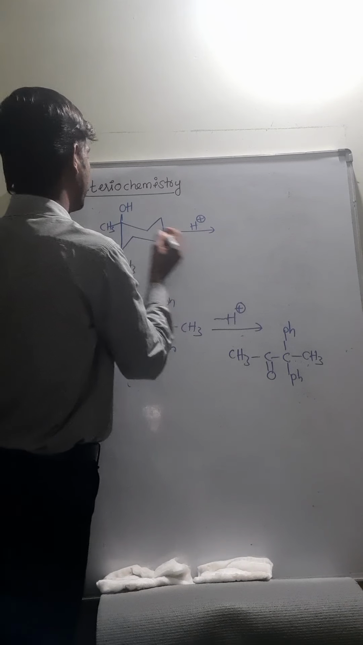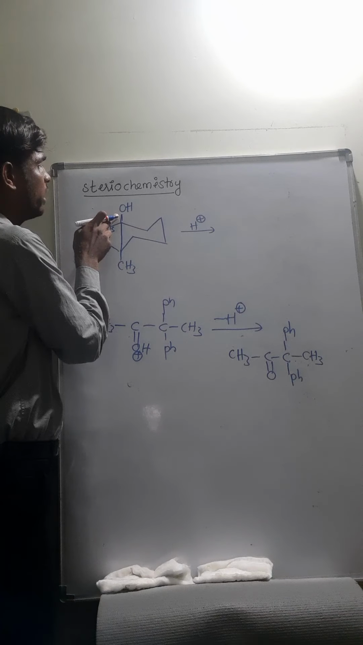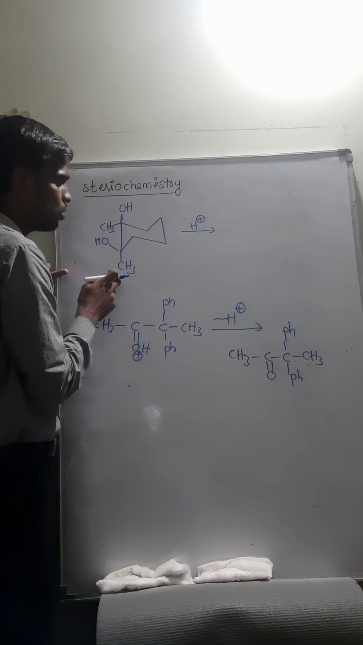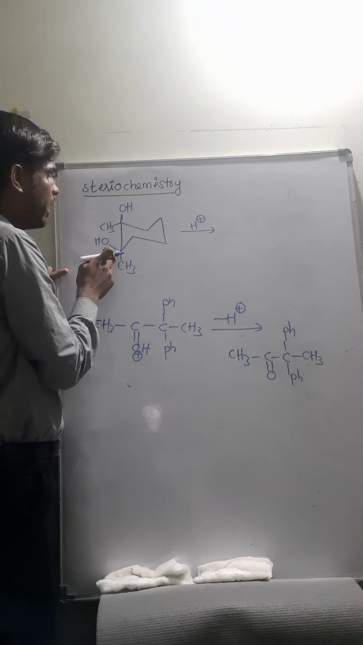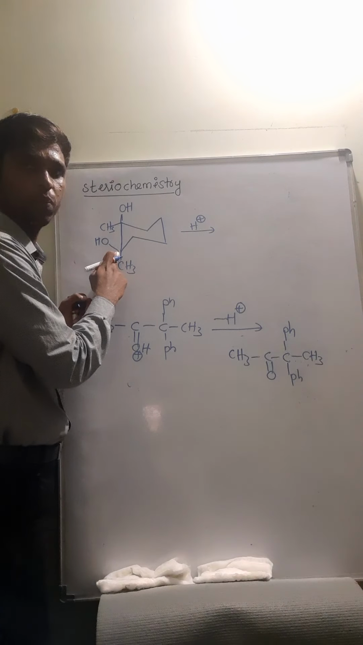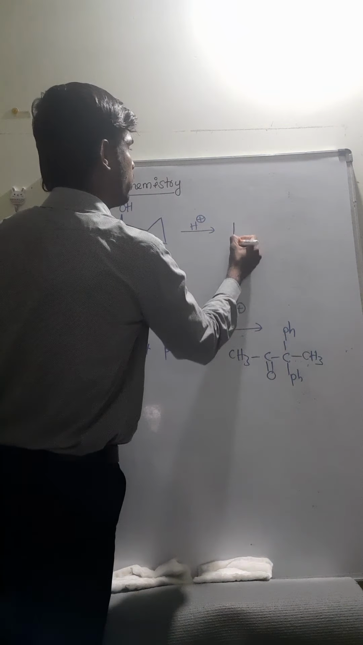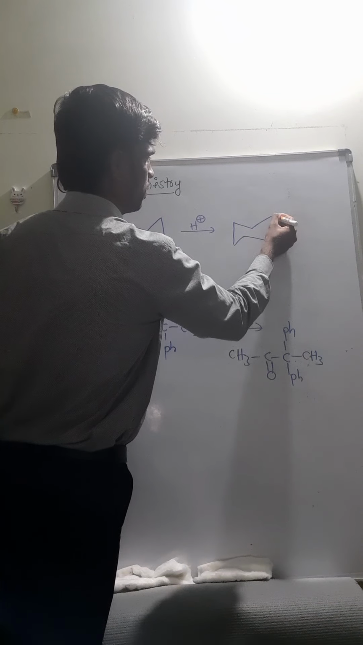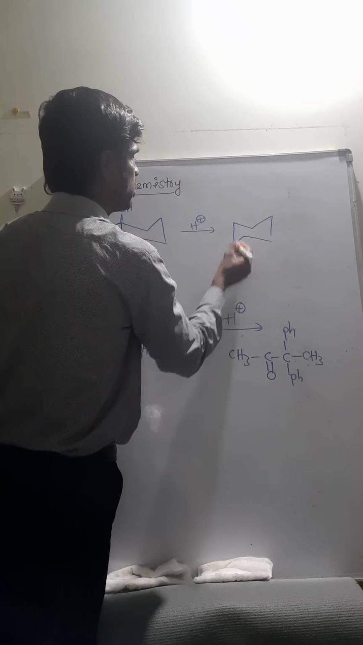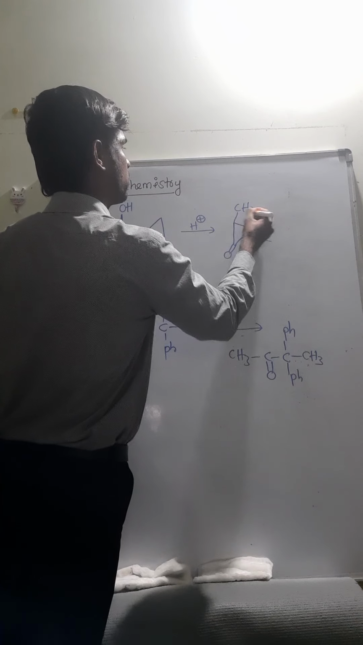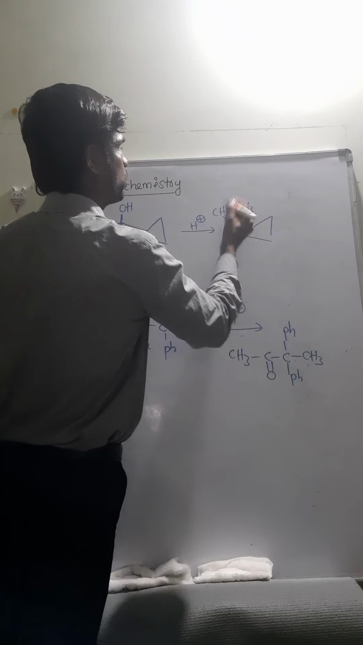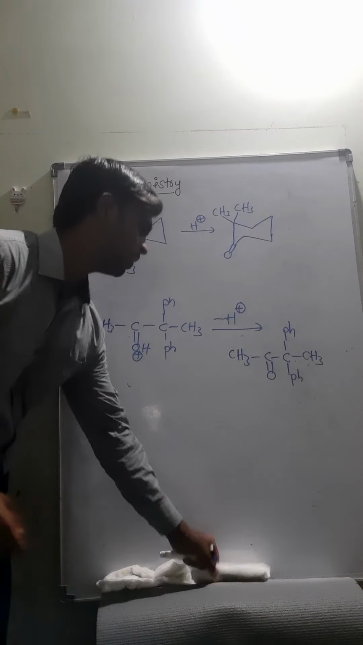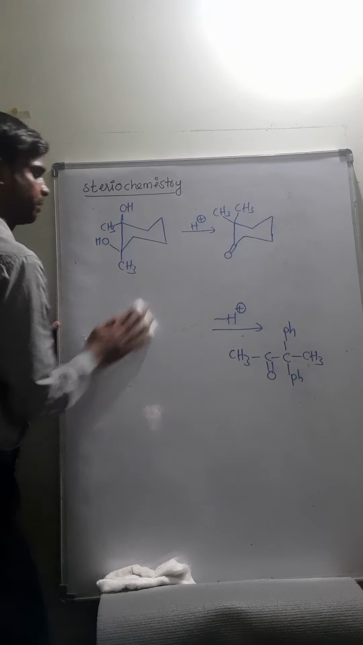So when this OH is protonated, here you will get the carbocation. For this carbocation, the methyl group present opposite will migrate to the carbocation, and this carbonyl group is generated. So the final product you will get is: the carbonyl group is generated at this carbon, and two methyls are coming at this position. So this is stereochemistry.